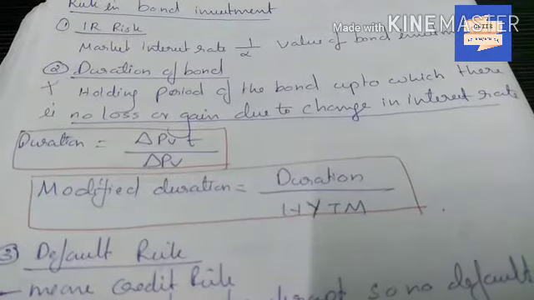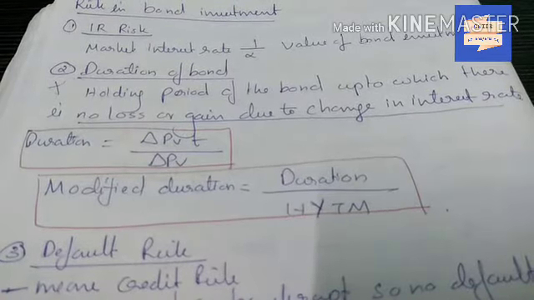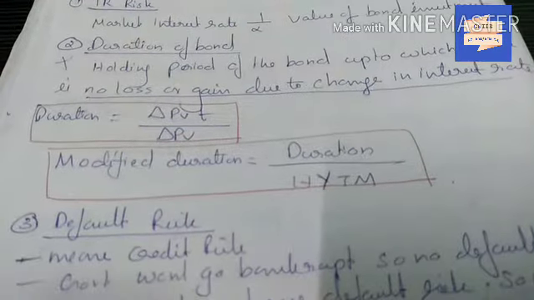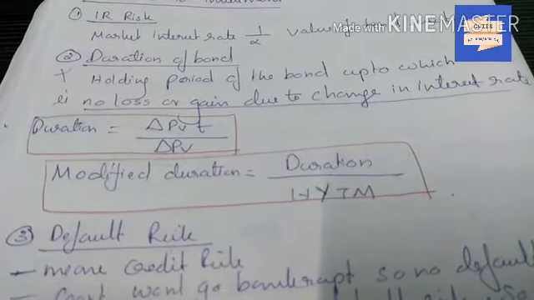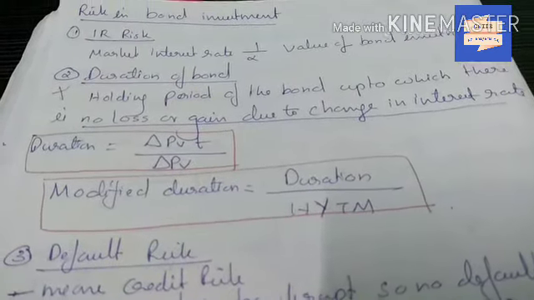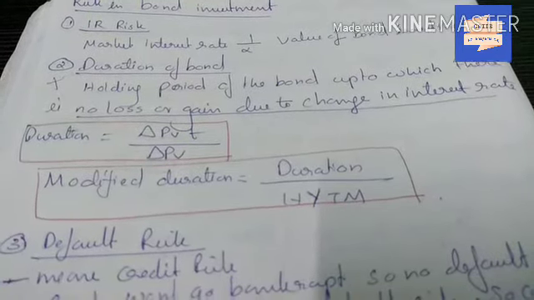Duration of bond. Holding period of the bond up to which there is no loss or gain due to change in interest rate is duration of the bond. It can be calculated as delta PV into T, that is the present value into its time and the sum of all present value into its time. Duration equal to delta PV into T by delta PV, and modified duration is duration by 1 plus YTM.